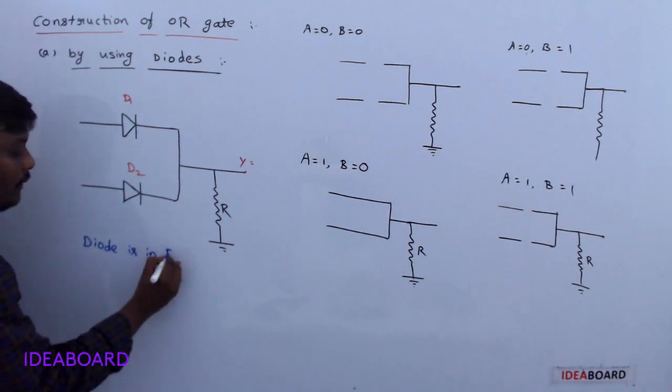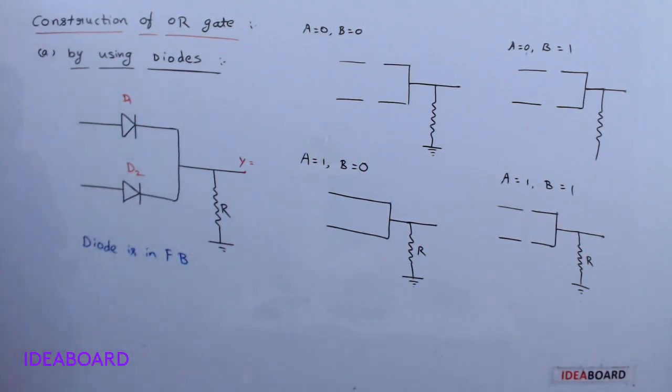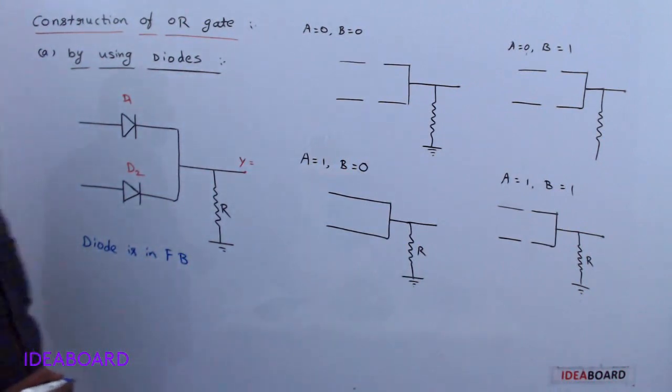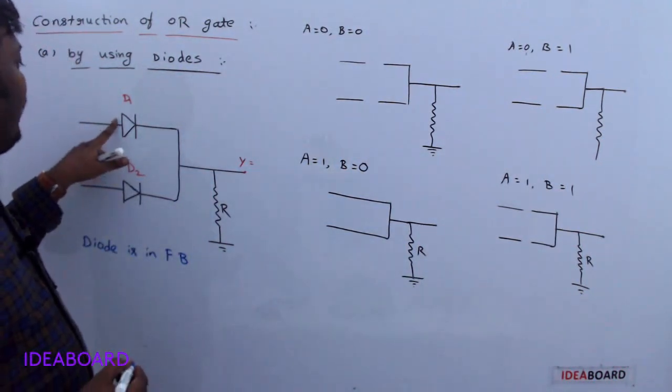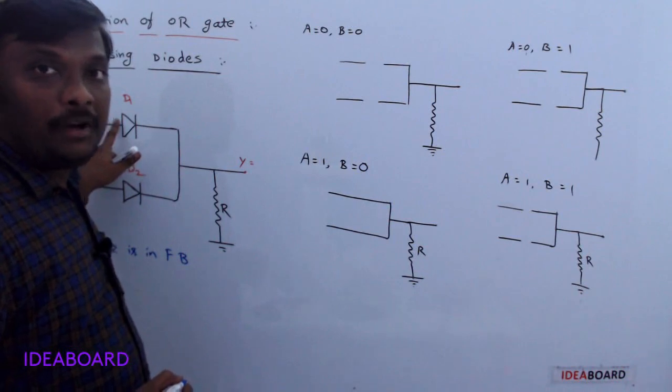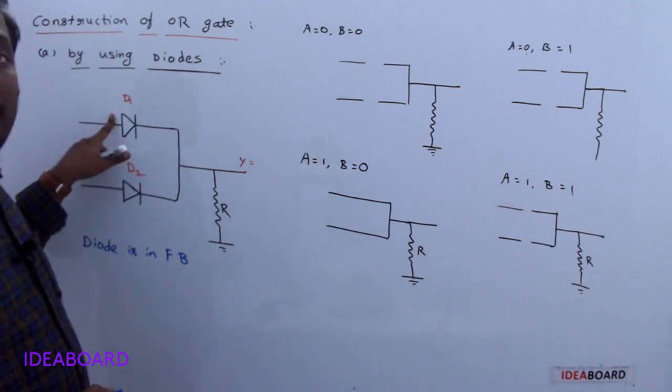Understand? Here the most important thing is when the diode is in forward bias. Okay, we know the meaning of forward bias. Forward bias means the anode of the diode is always maintained at higher potential.